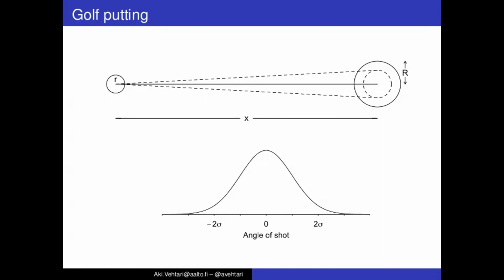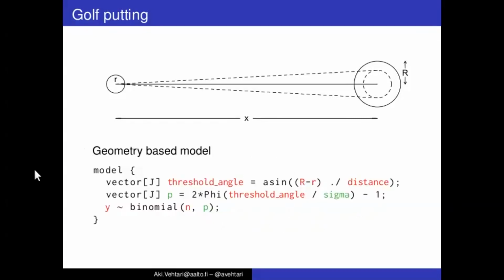And then, because we may assume that there are many different things which affect this uncertainty in the angle of shot, then we can write this geometry-based model in Stan language. You can see here there's a vector of length J, threshold angle, which is just the transformation from the data, R, the radius of the hole, and the small r, radius of the ball, and the distance, which is also vector of length J of these different distances where the putts were made.